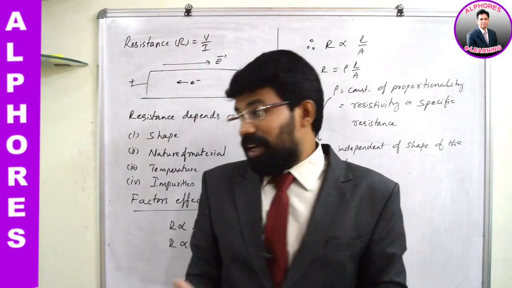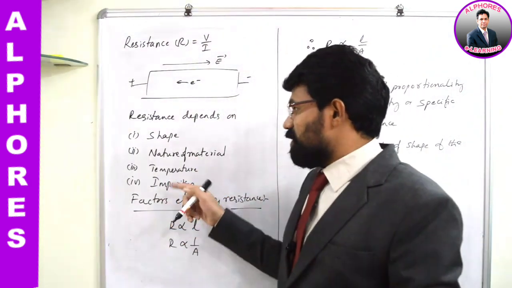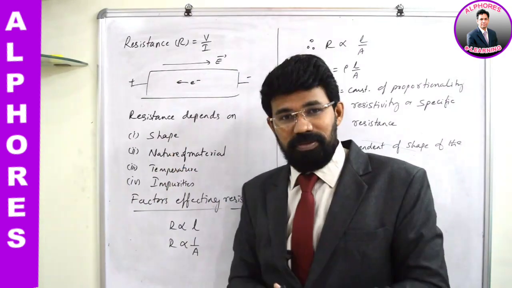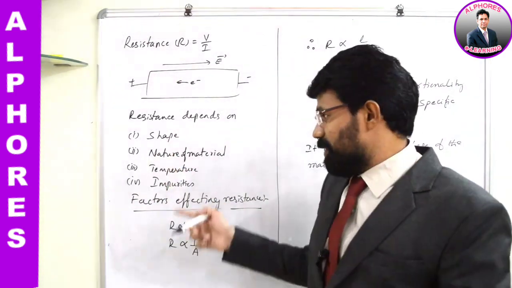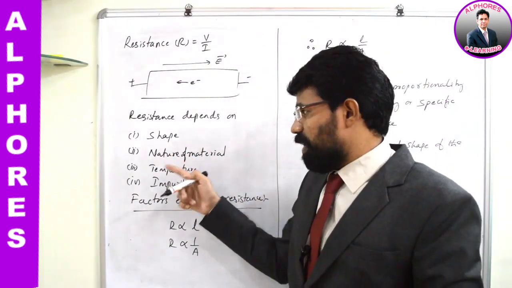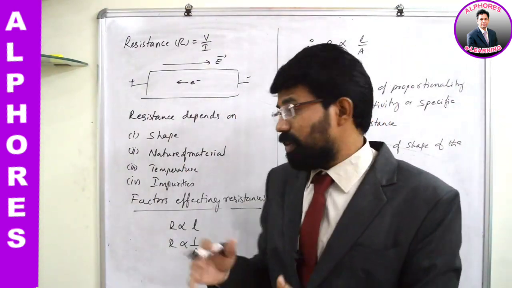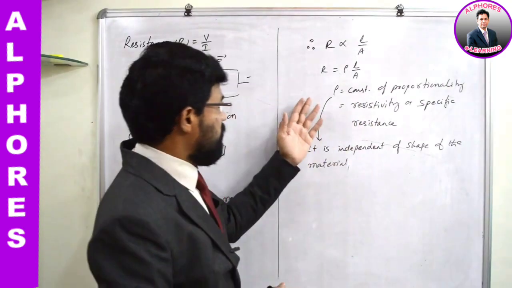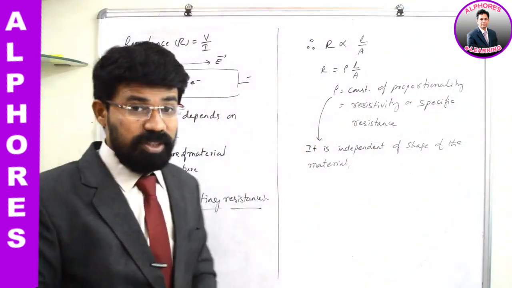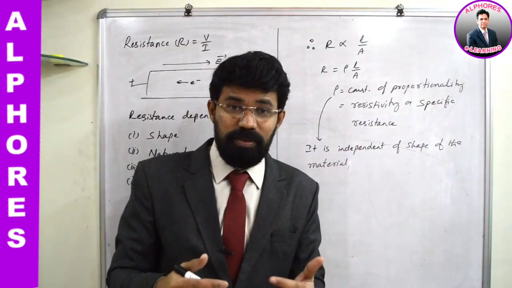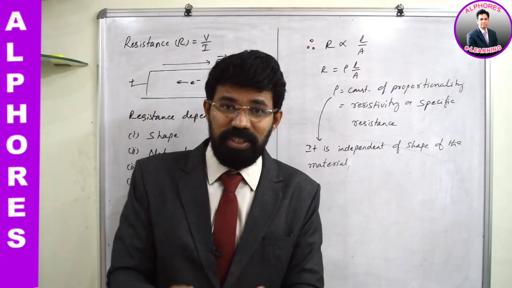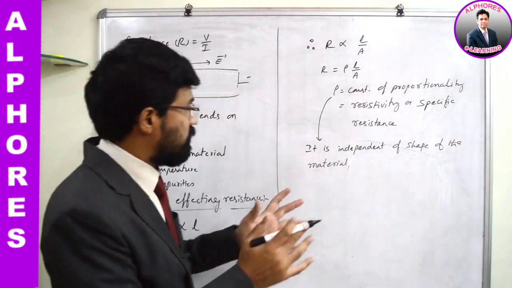So temperature and impurities are also indirectly connected with the nature of the material, because you are changing the nature of the material by tuning these two parameters. That's how you can look at this picture. So remember, children, resistivity is independent of the shape of the material, and it is dependent on the nature of the material, temperature, and impurities. These key points you should remember.